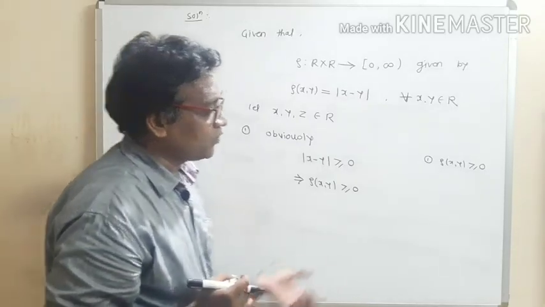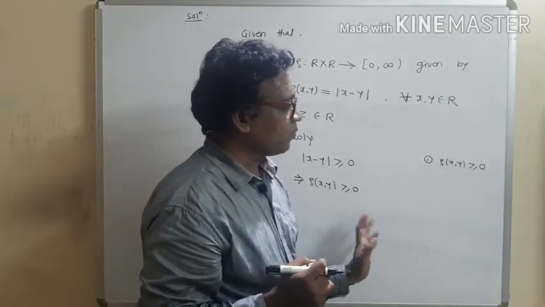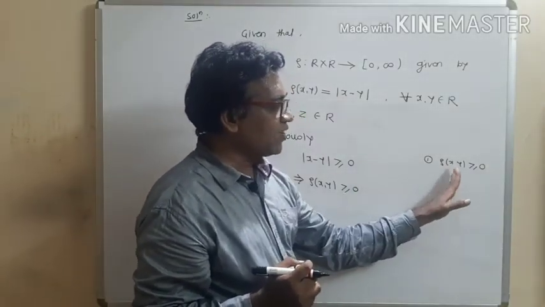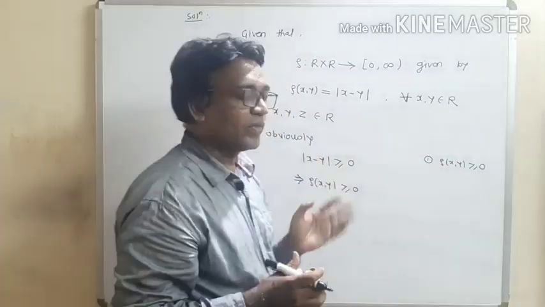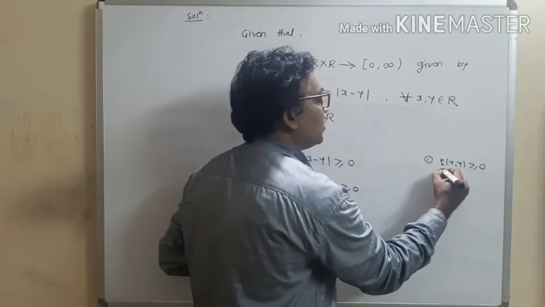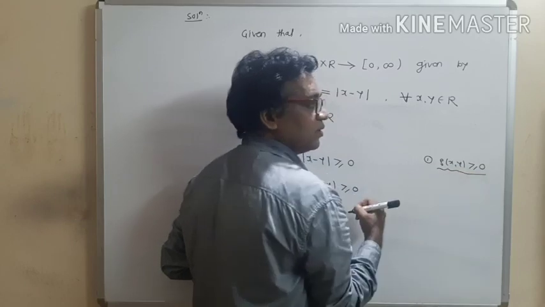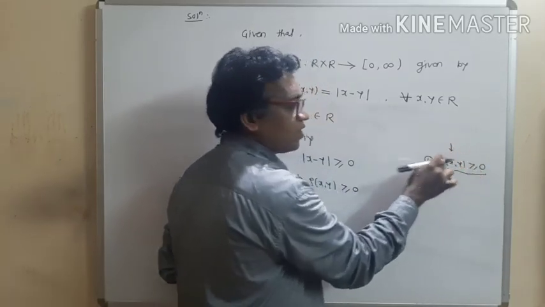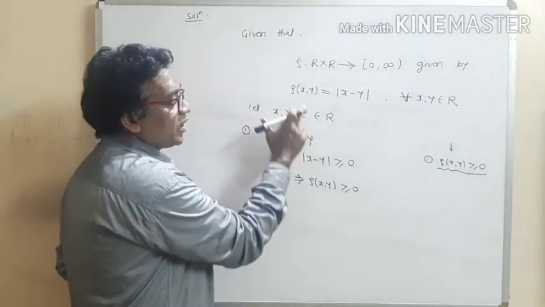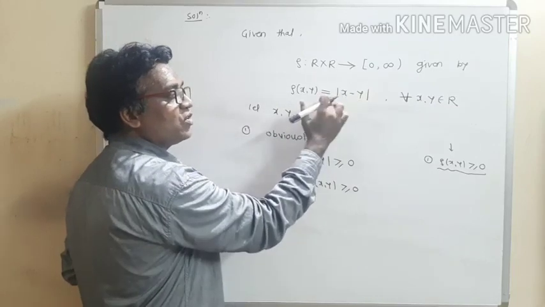So see how to show the first property: show that rho of x, y is non-negative. First of all, check the given value: rho of x, y is equal to modulus of x minus y.